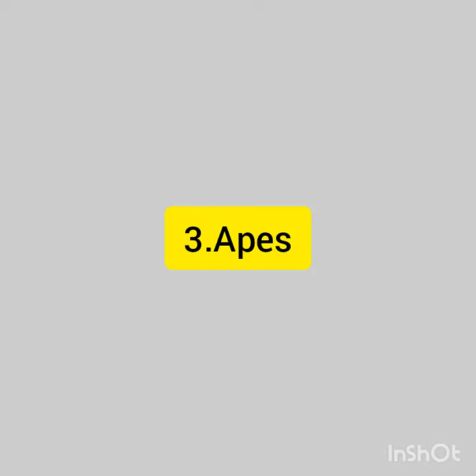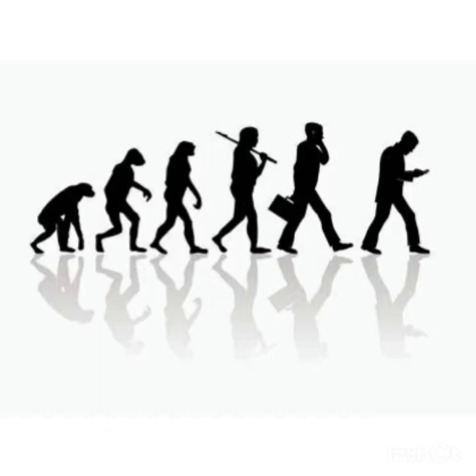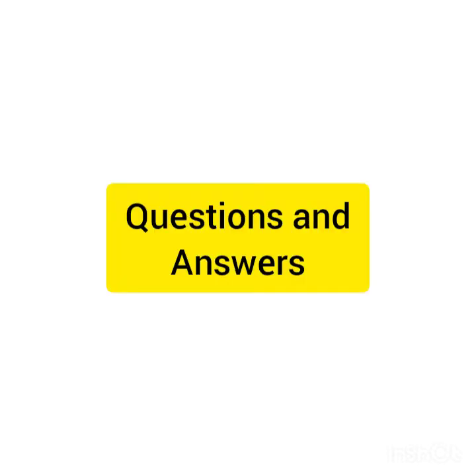Third point, apes. Apes are somewhat similar to human beings in appearance. Apes that lived on trees retained their ape-like form, whereas those forced to move around on the ground gradually evolved into human species. And the first human species is called primitive man, who lived in the African continent. These are the main points of this lesson, and now we are seeing the question and answers.